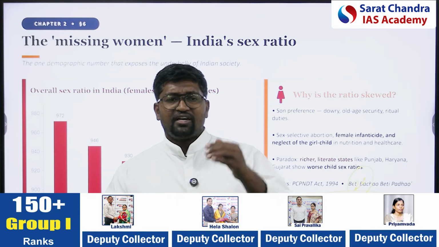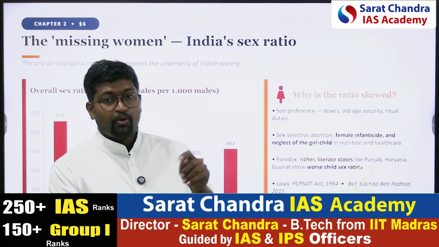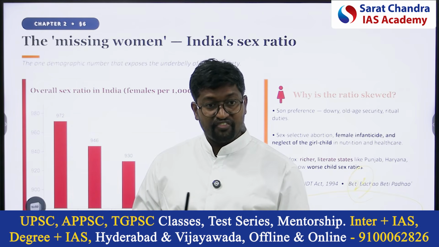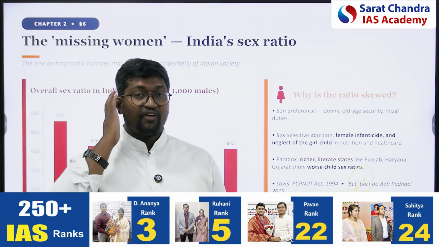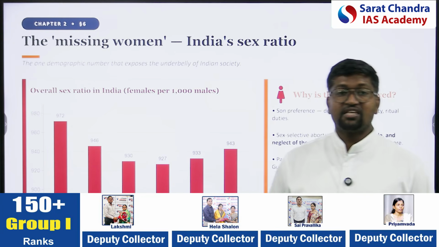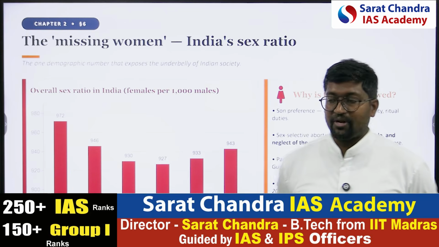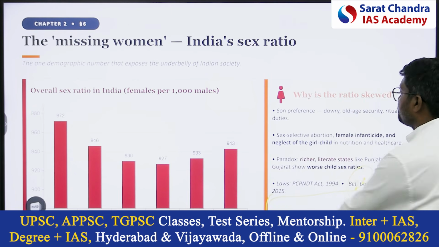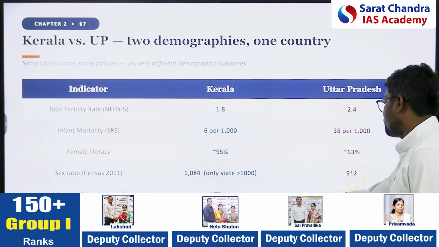There should be only a very small margin, not 10%, more like 0.01%. But we are seeing a 1% to 10% difference in these numbers. Why is this happening? Because of human intervention: sex selective abortions and female feticide. That is nothing but the missing women concept. I have given the demographic comparisons between these.